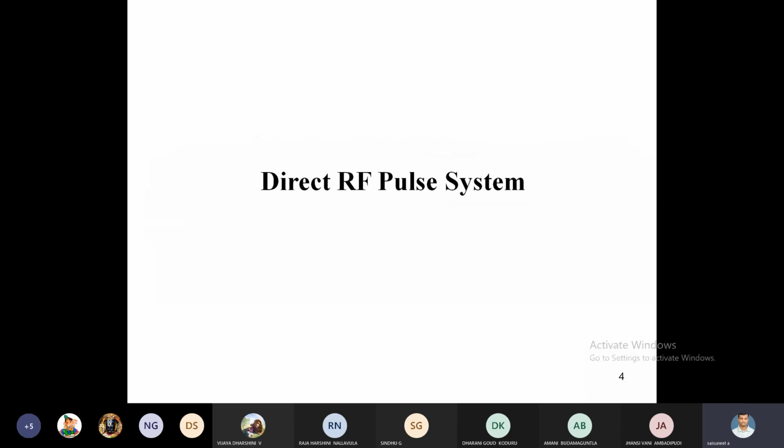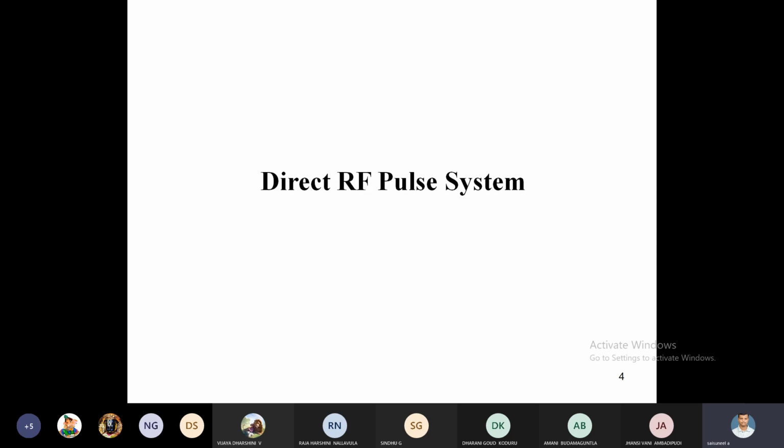Direct RF pulse system. Here, you directly send a carrier signal through the available channel bandwidth. Suppose the available channel bandwidth is large compared to the carrier frequency; at that time, we go for the direct RF pulse system.